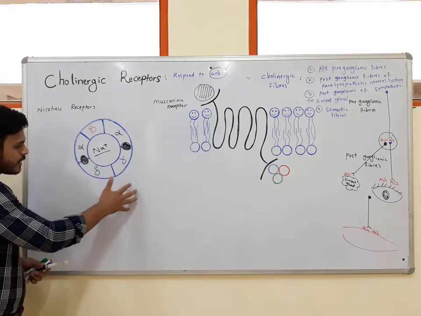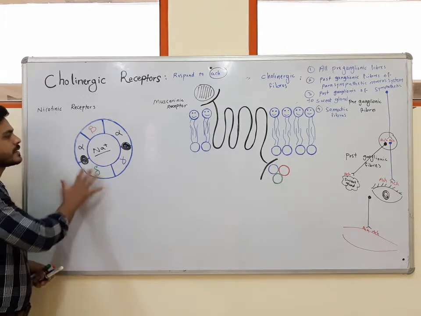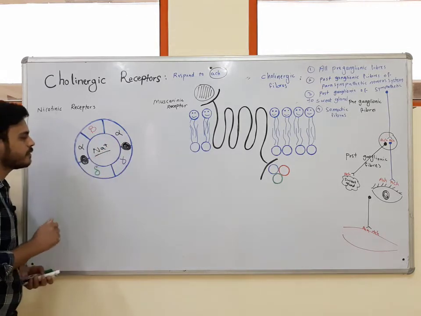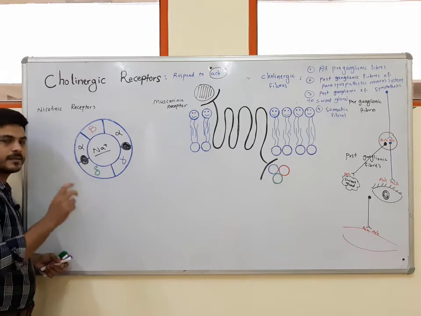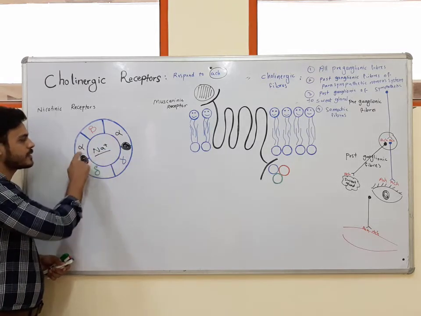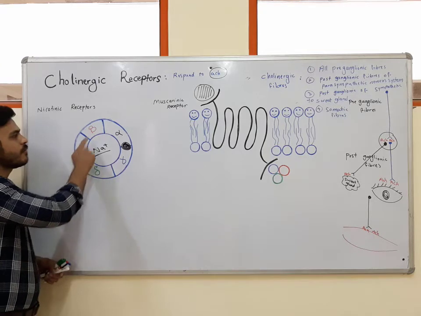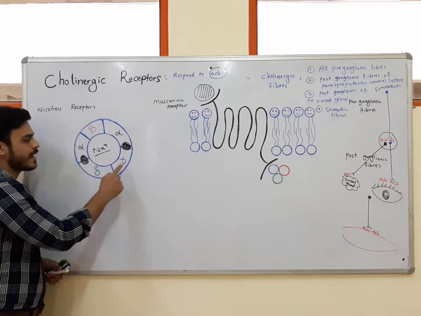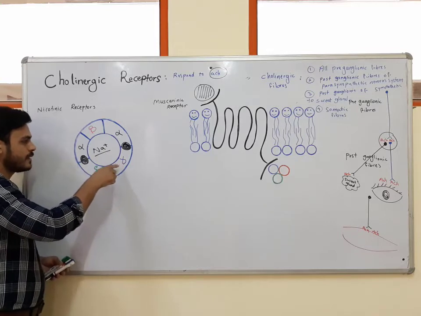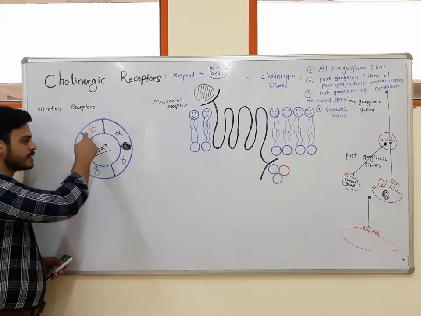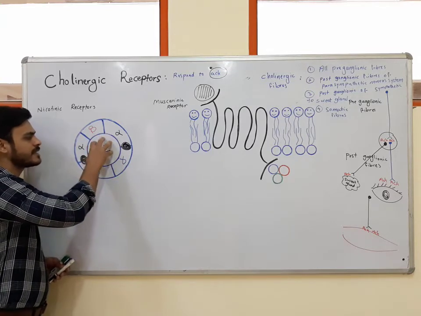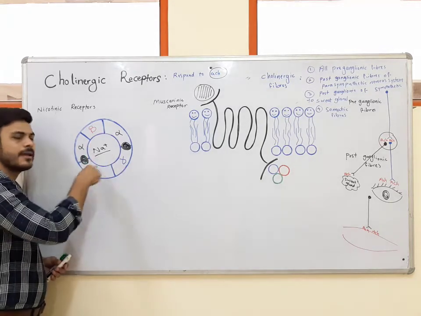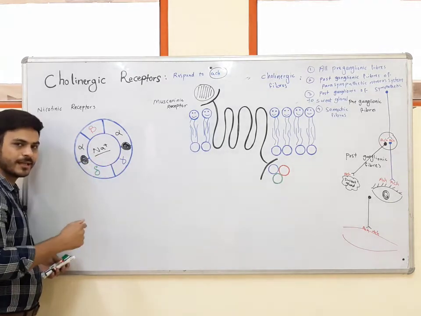First, we'll talk about the nicotinic receptor. This is a nicotinic receptor which is made of 5 subunits. 2 subunits are alpha subunits, one is beta, the fourth is delta, and fifth is gamma. So these 5 subunits are arranged around a central core, and they can make a channel.